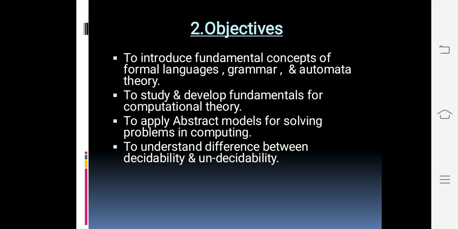Then the next objective is to understand the difference between decidability and undecidability. This is the type of problem, decidable problem and undecidable problem. In this subject, we are going to study what is the difference between a decidable problem and an undecidable problem.